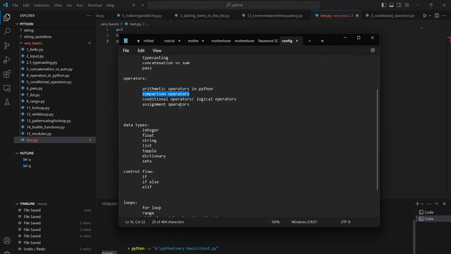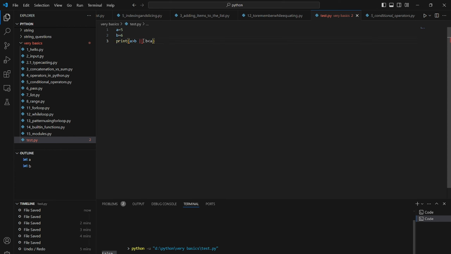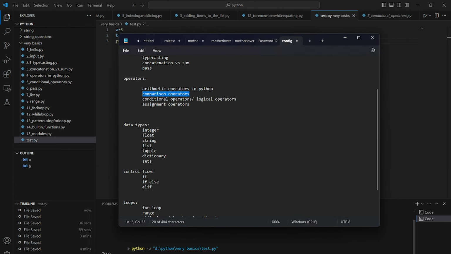Wait, this is a conditional operator, I'm sorry, this will be used later. And we have three comparison operators. One is equal to, one is greater than, one is less than. Okay, so those are the three comparison operators, which are used to compare two variables or anything. So these should have the same data type.